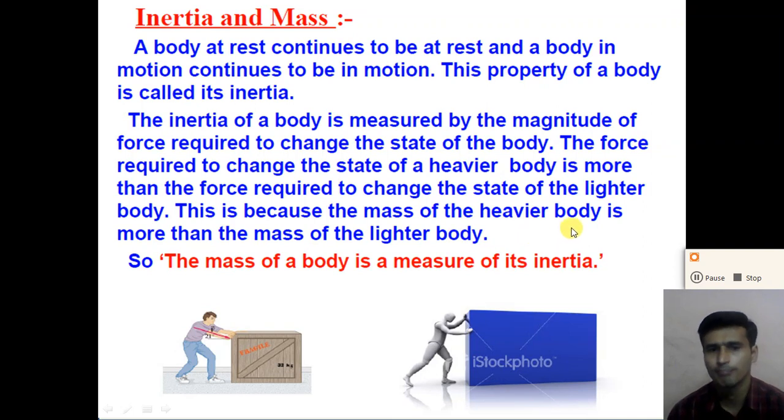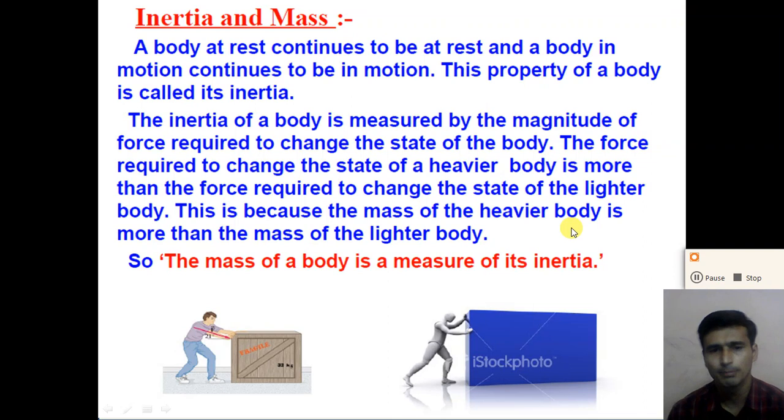So dear student, the mass of a body is a measure of its inertia. What is inertia? The inertia of a body is measured by the magnitude of the force required to change the state of the body. Inertia is the property of the body to resist change in its state, whereas the mass of the body is the measure of its inertia, right?